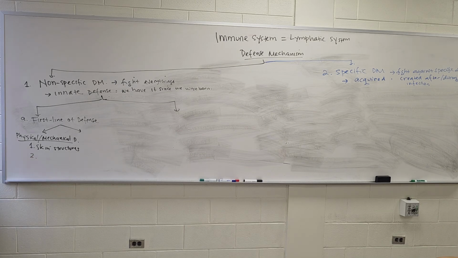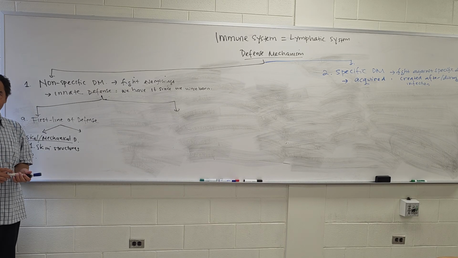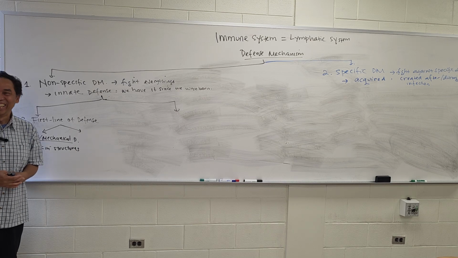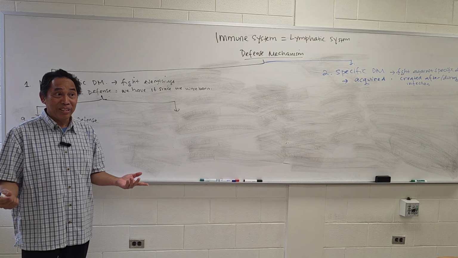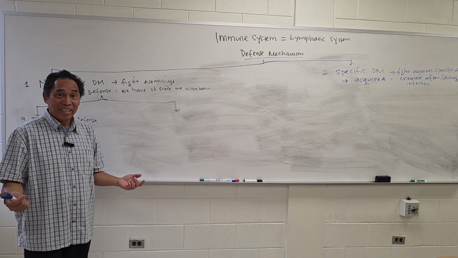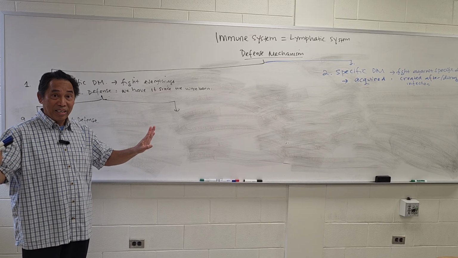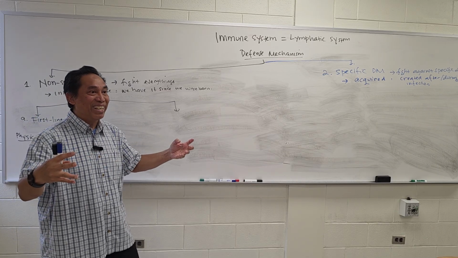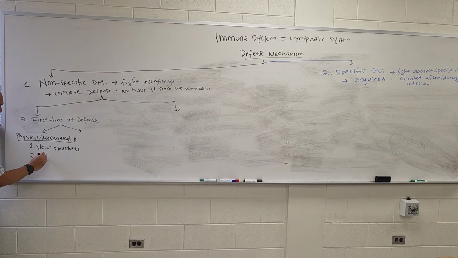What else? Look at your nose. What do you have in your nose? Do you have hair in your nose? Do you have mucus in your nose? Do you know why? Protection. That hair can filter the dust. The mucus can trap the bacteria. Are you with me? So that's the nose, nasal structure. That's physical. That's anatomy.